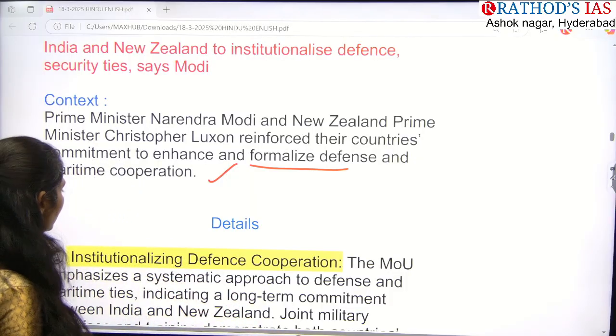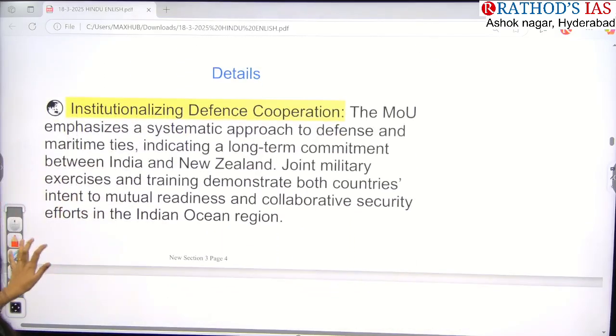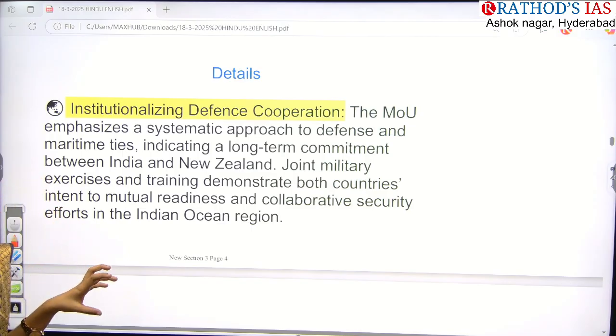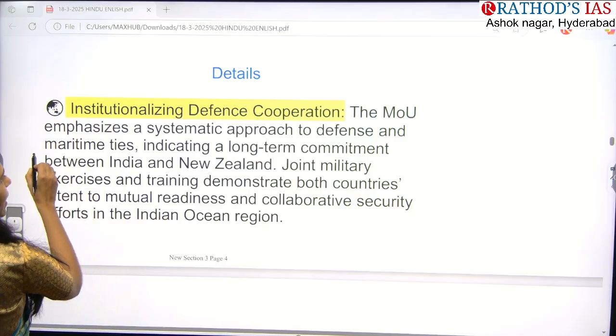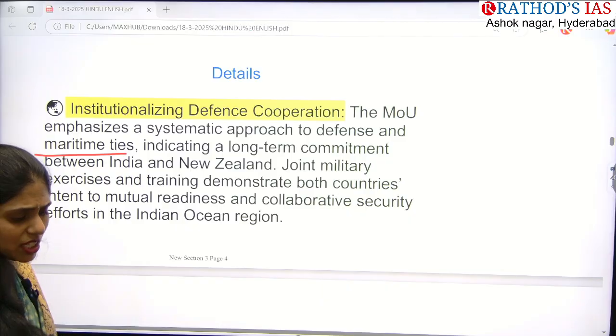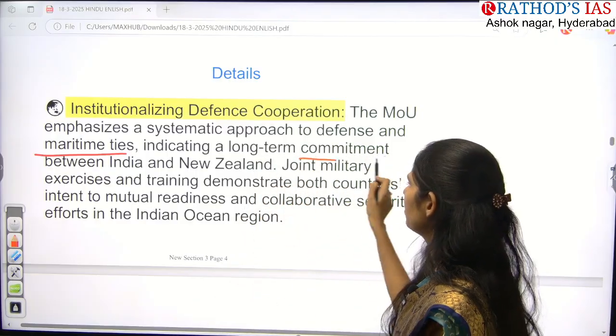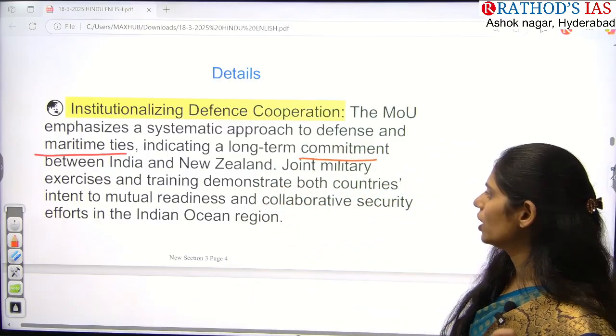So now let us see the details. This article is saying that we had signed a memorandum of understanding. This memorandum of understanding, or agreement, is focusing on improving defense as well as maritime ties. That means we are going for a very long-term commitment between India and New Zealand. It is not at all short term.